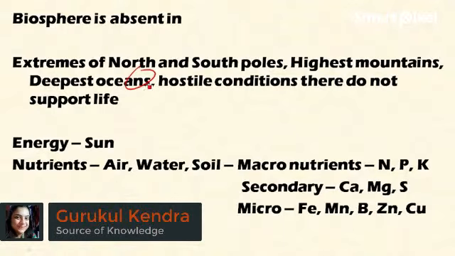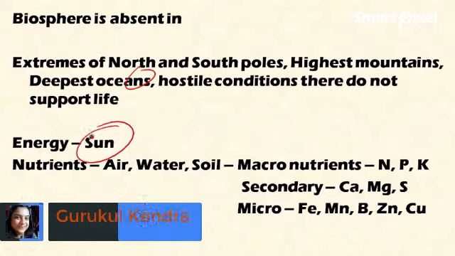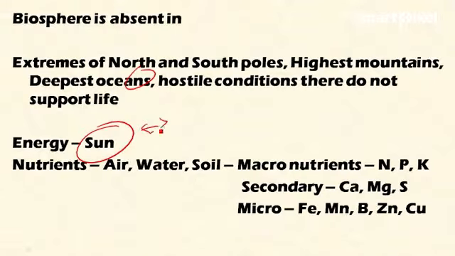Okay, and we all know that the primary source of energy is the sun. In the biosphere, the sun sustains all the living beings. So with the help of energy from the sun, plants produce their own food, and secondary consumers depend on the plants for their survival. Then follows the chain of life.